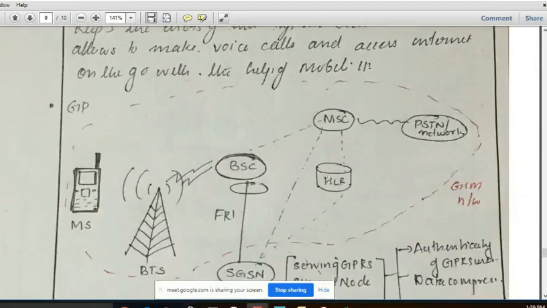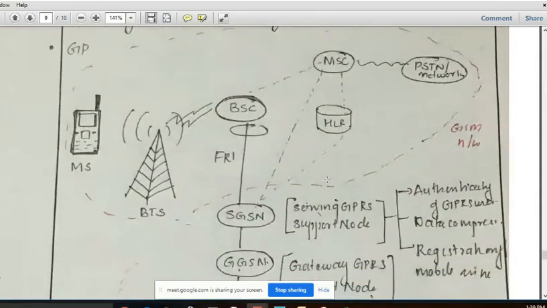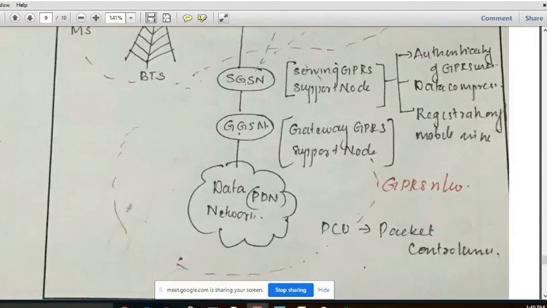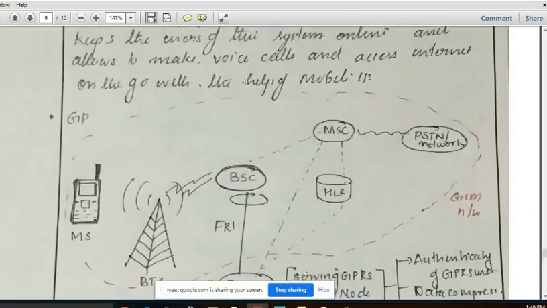So this GSM GPRS consists of the GSM. Here the mobile station is a little bit modified. Now in GPRS this mobile station will be a GPRS mobile station, and the base station transceiver will have software upgradation done, and the base station controller also software upgradation plus one unit will be added, that is a packet control unit, that is PCU.